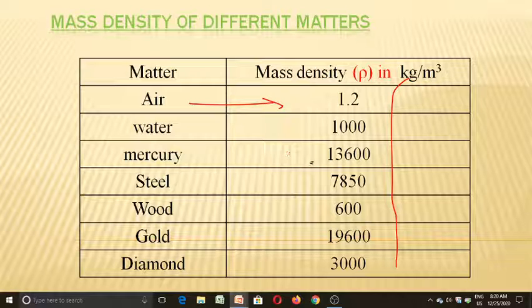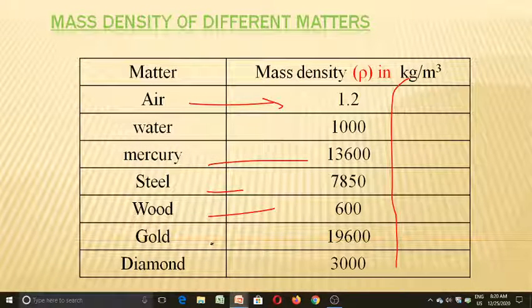Mercury, it is 13,600 kg per meter cube. And steel, it is 7850 kg per meter cube. For wood, it is 600 kg per meter cube. Gold, it is 19,600 kg per meter cube. And finally, diamond, we have the mass density as 3000 kg per meter cube.